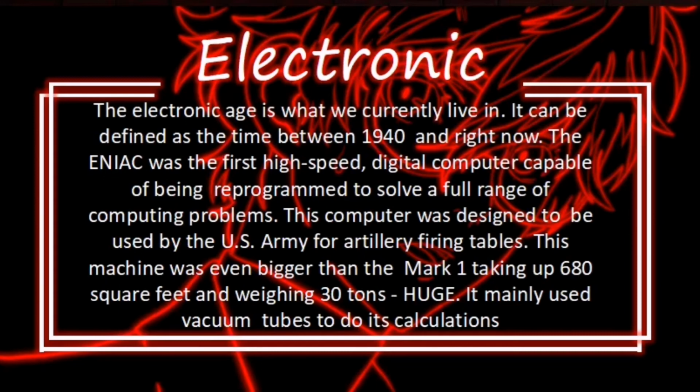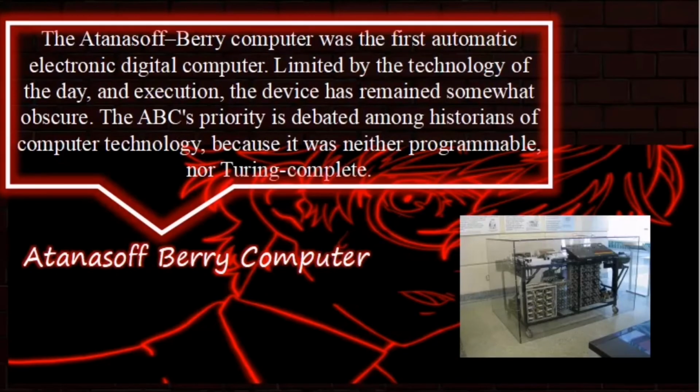This machine was even bigger than the Mark I, taking up 680 square feet and weighing 30 tons. Huge. It mainly used vacuum tubes to do its calculations. Atanasoff-Berry Computer. It was the first automatic electronic digital computer. Limited by the technology of the day and execution, the device has remained somewhat obscure. The ABC's superiority is debated among historians of computer technology because it was neither programmable nor Turing complete.